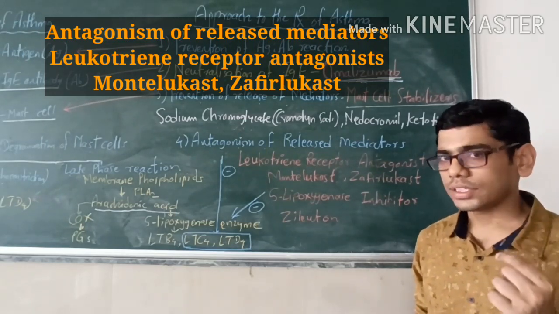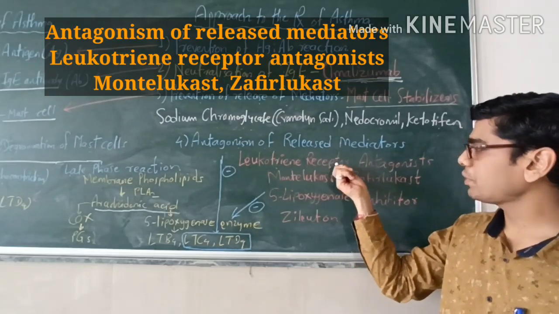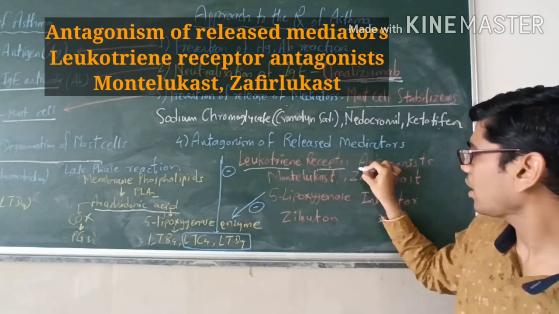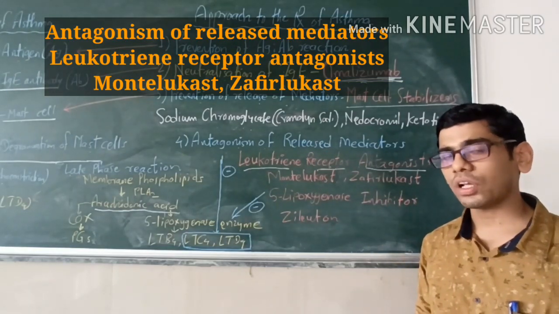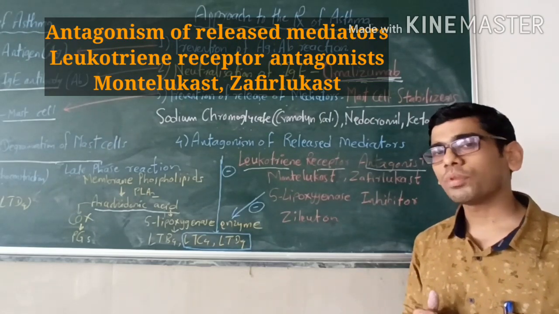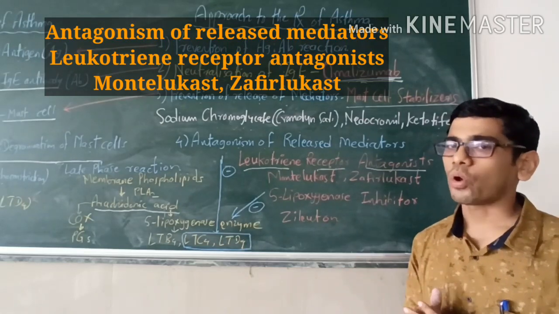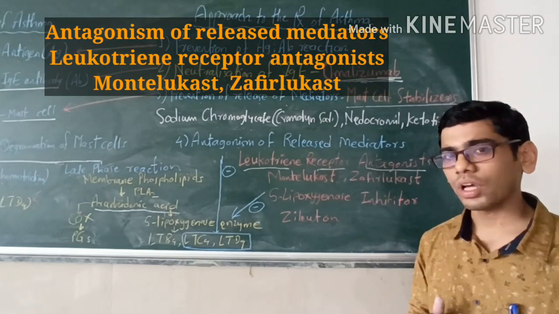That's why scientists have prepared the leukotriene receptor antagonist, which inhibits the cysteinyl leukotriene receptor on which LTC4 and LTD4 act. So LTC4 and LTD4 will not be able to act on the receptor, bronchoconstriction will not be produced, and the patient will get relief from the asthma.